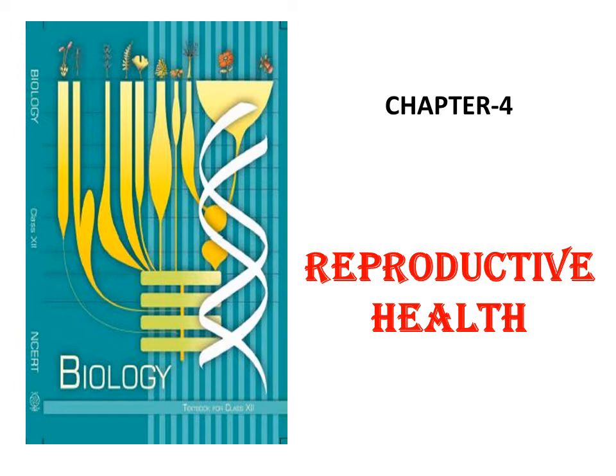In this chapter we have to talk about reproductive health, which means total well-being in the physical, emotional, behavioral and social aspects of reproduction. If a person is capable of performing the reproduction process with well-being in all these aspects, physically, emotionally, behaviorally and socially, and the organism is reproducing properly, then they will be called reproductively healthy.